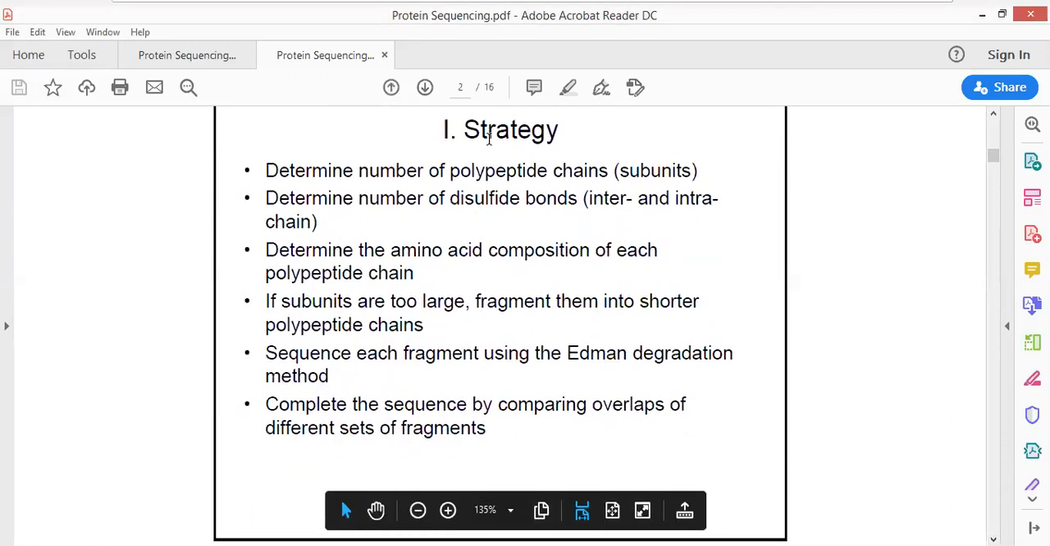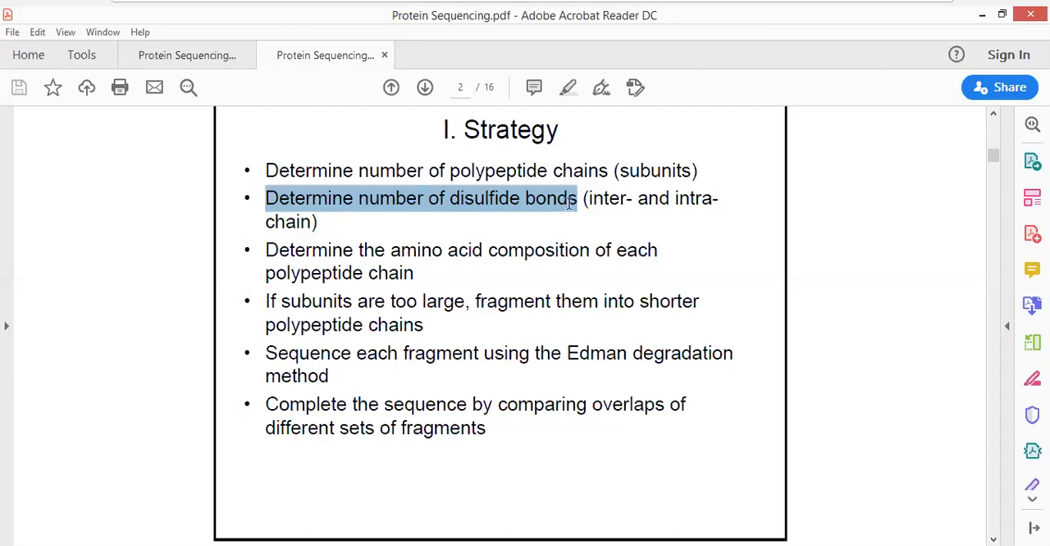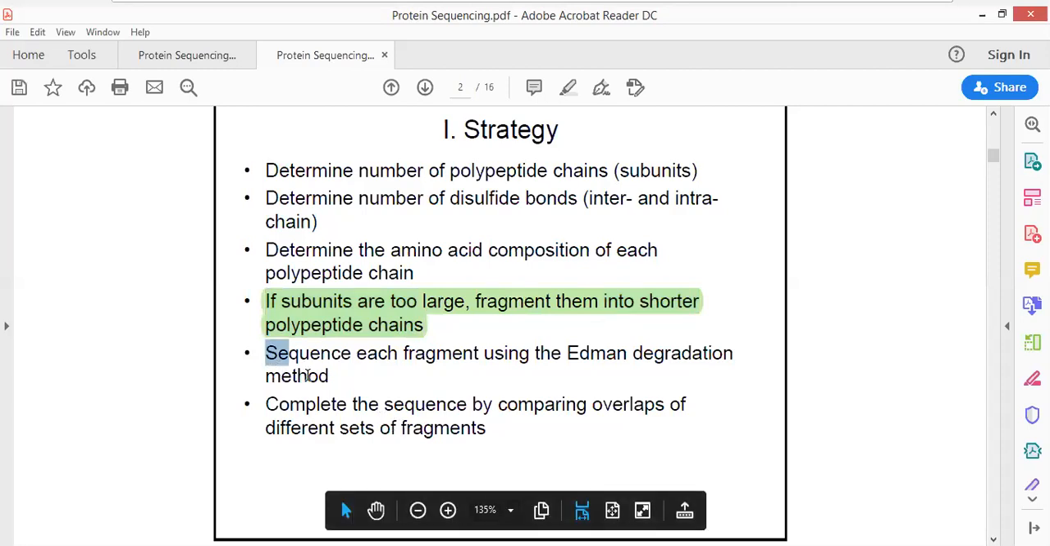The first strategy that should be used: determine the number of polypeptide chains, that I have already told you. Determine the number of disulfide bonds. Both inter and intra-chain disulfide bonds must be identified in a protein structure. Determine the amino acid composition of the protein by acidic or basic hydrolysis. If the protein is very large, then we must fragment the protein into pieces. Sequence each piece of the protein via the Edman degradation method.